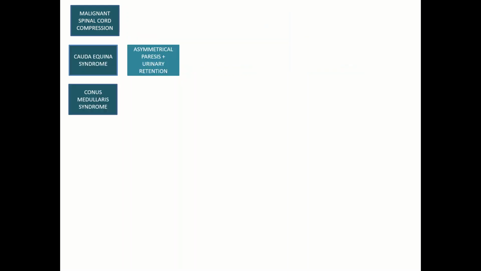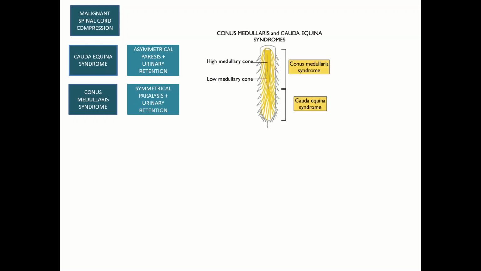The next two causes need to be studied together. This is cauda equina syndrome and conus medullaris syndrome. And we do study them together to understand the subtleties in these conditions. Conus medullaris syndrome is basically compression of the conus of the spinal cord, the end of the spinal cord, and hence it's a symmetrical paralysis because it's bilaterally compressed.